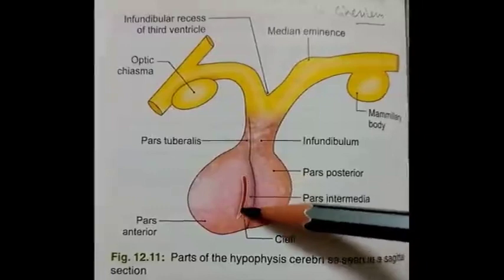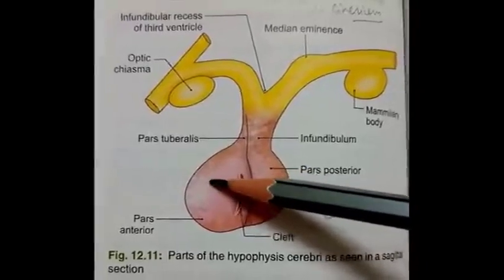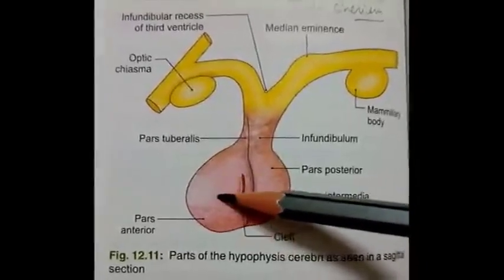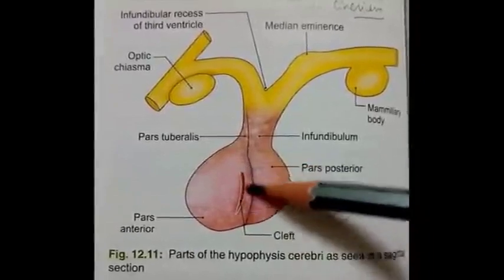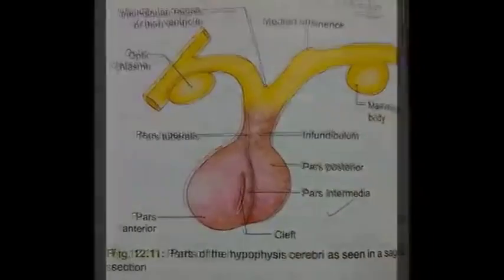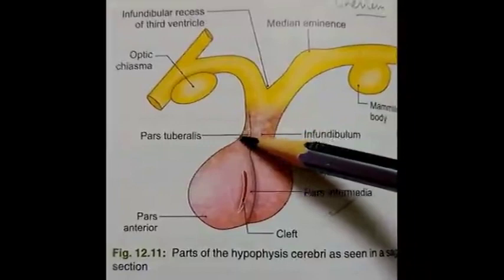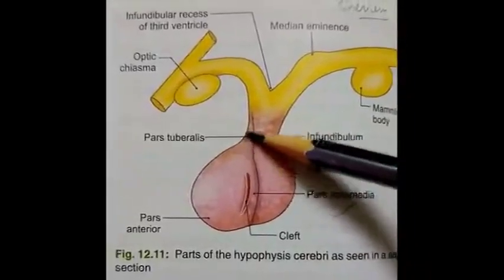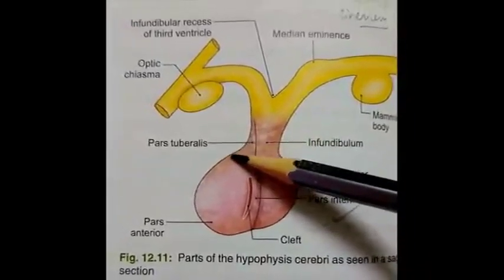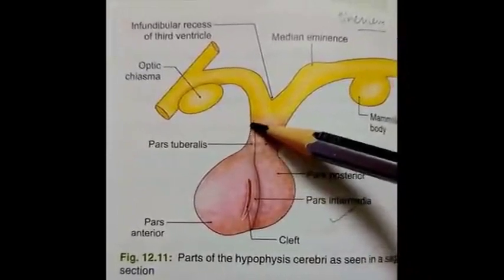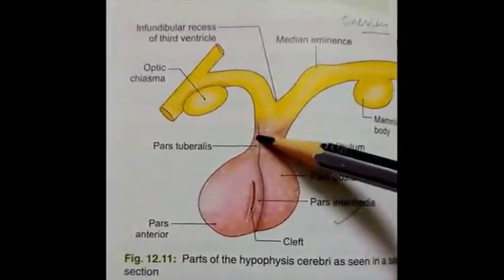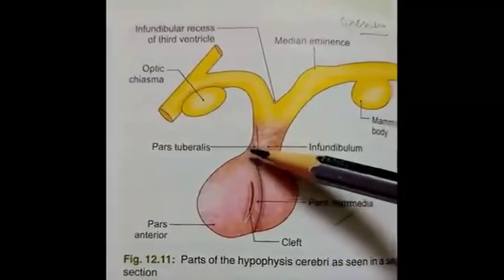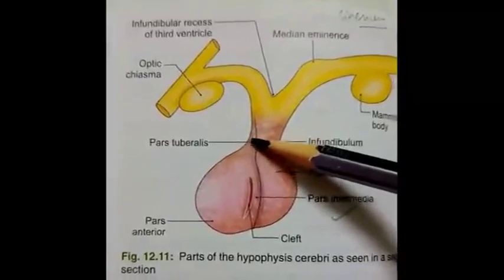So this intraglandular cleft separates the pars anterior from pars intermedia. Third part is tuberal lobe or pars tuberalis. It is an upward extension of the anterior lobe that surrounds and forms some part of the infundibulum also.